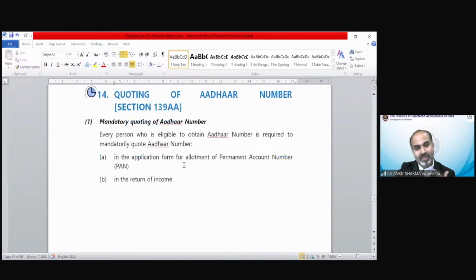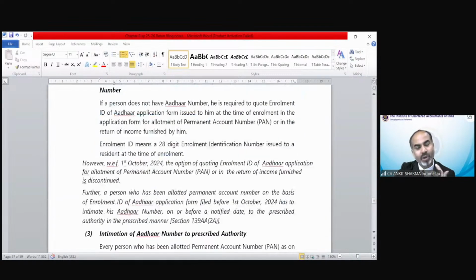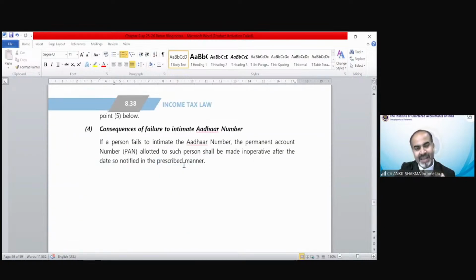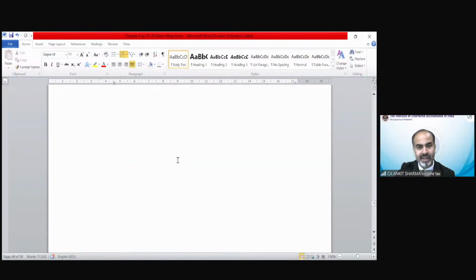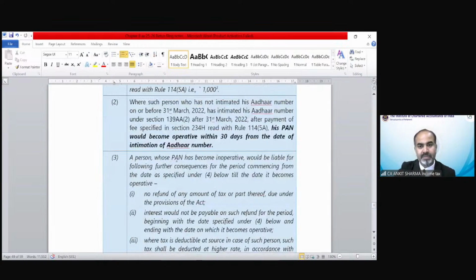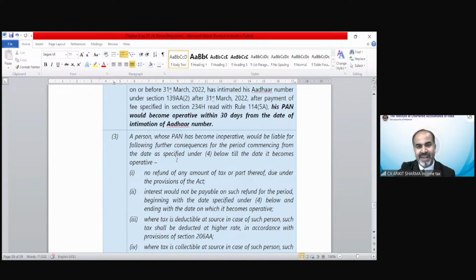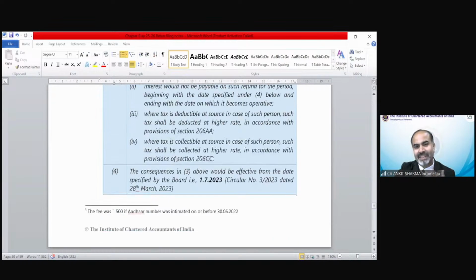Linking Aadhaar with PAN, kindly go through this provision. These are all theoretical provisions. If there is any confusion, you can ask me in the next class and I will solve your problem. There is nothing very technical. The rules and the dates have been given over here.